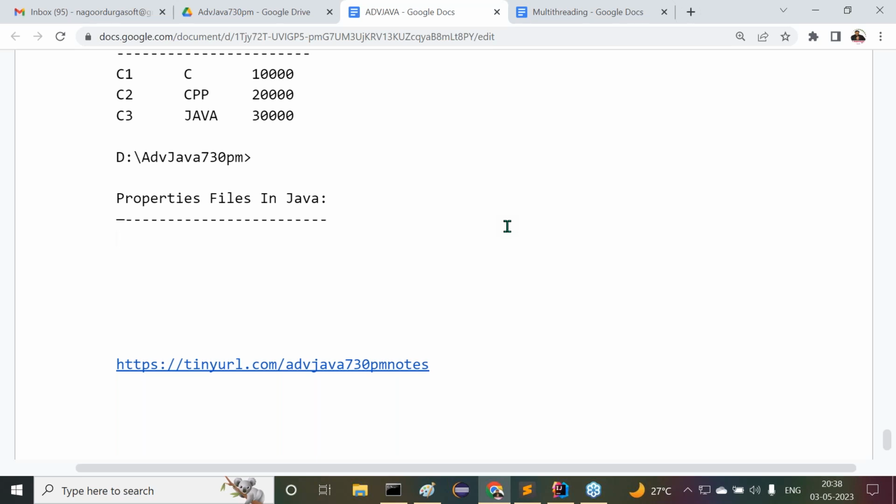Assume the situation. Forget about properties files first. I prepare a Java program in which I want to connect with an Oracle database. From our Java program, I must use these 4 parameters inside my Java program or not?